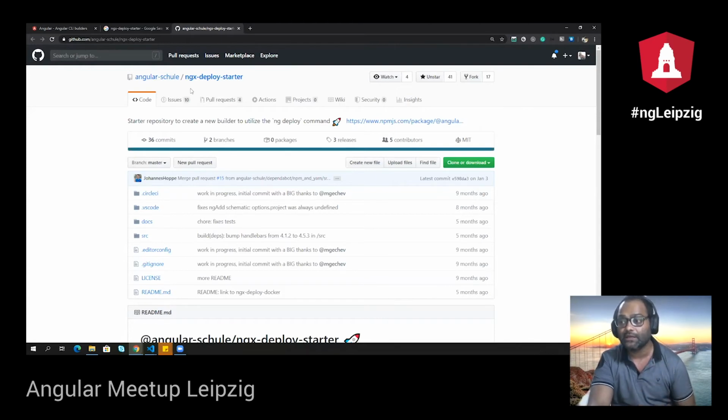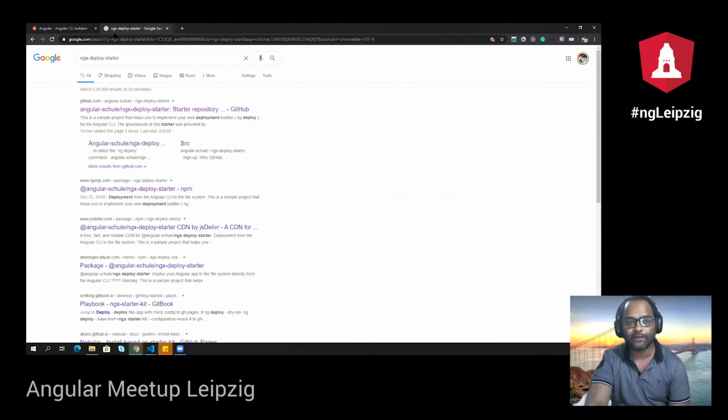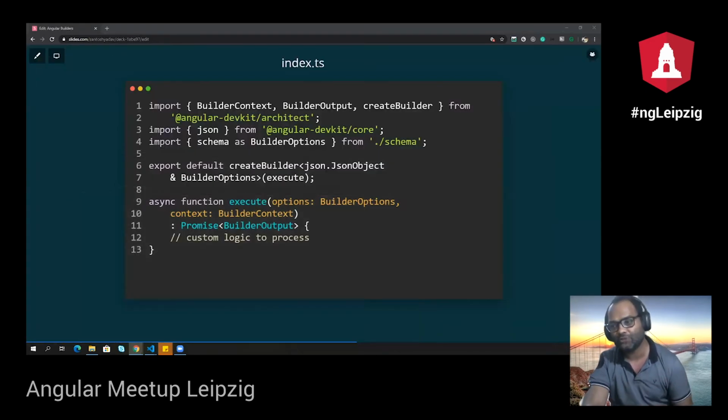Then there is a schematic, which is the ng-add schematic, which is already included in my code. I have to just replace it and concentrate on my main part, which is deploying the application on one of the cloud providers, or it can be any other provider, like Netlify, where we can actually deploy static pages. So you can go ahead and try one of them if you are interested to write or create your own builder. And they give you an index.ts file, and this is how your index.ts file looks.